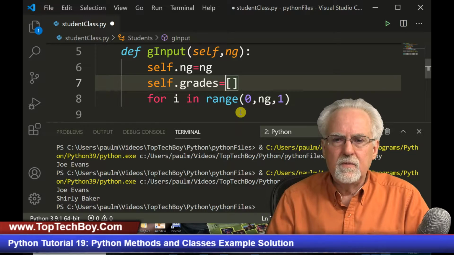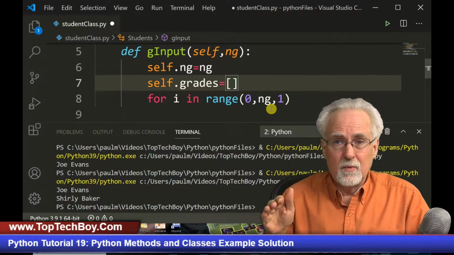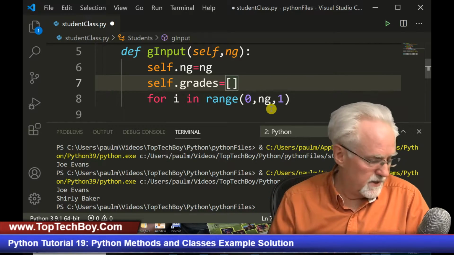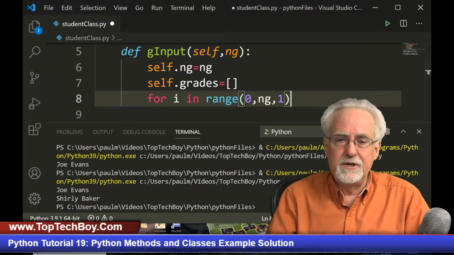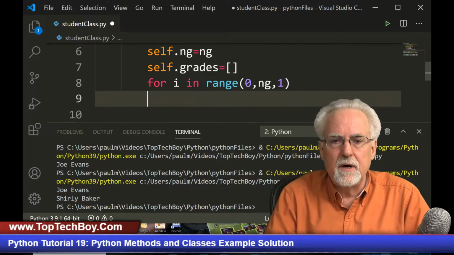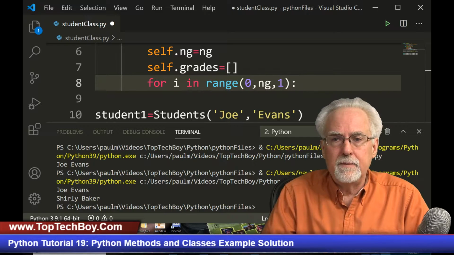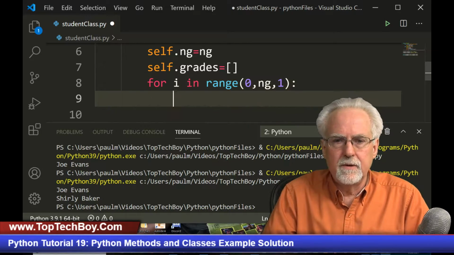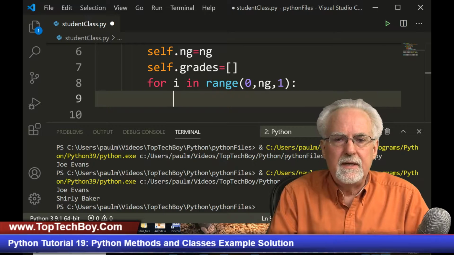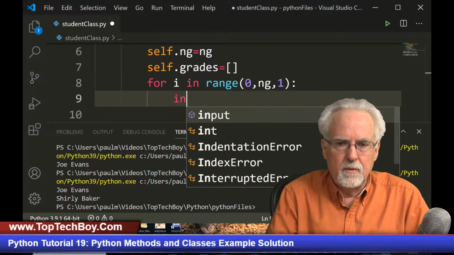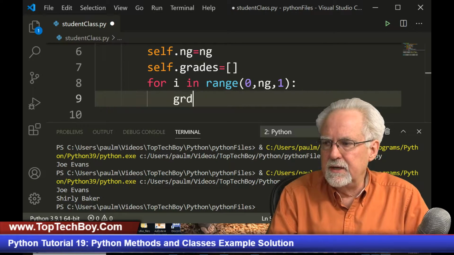Okay, for i in range from 0 to ng. Remember we're starting at 0, so we need to stop 1 before ng, but when you do range, it actually does stop 1 before ng, so we should be good to go. And then who did we forget? We forgot our old friend Mr. Colon. Don't forget your old friend Mr. Colon.